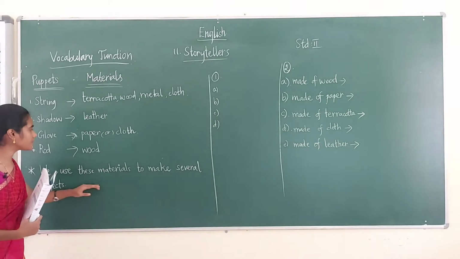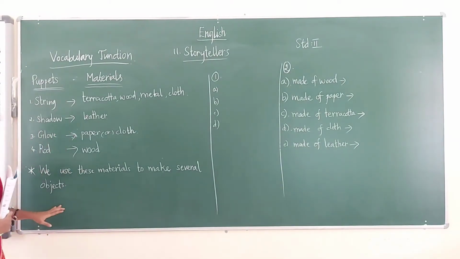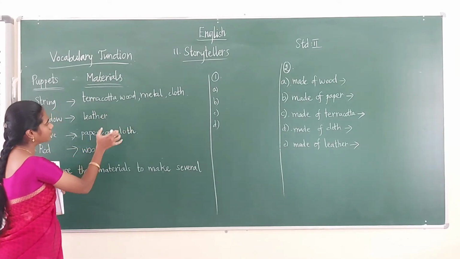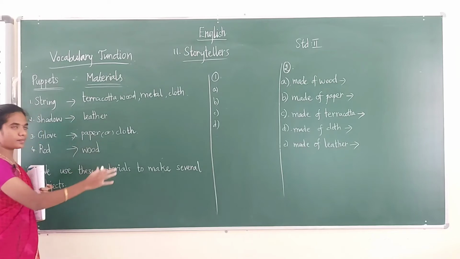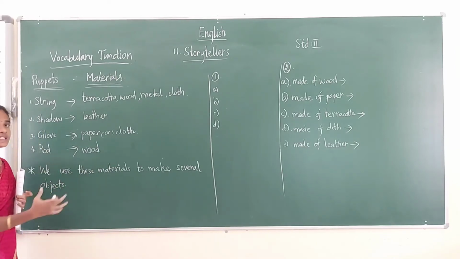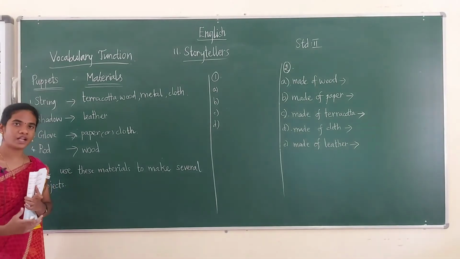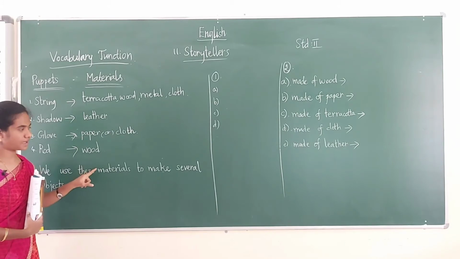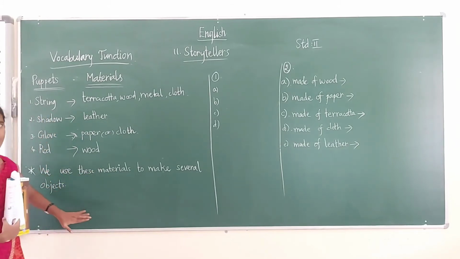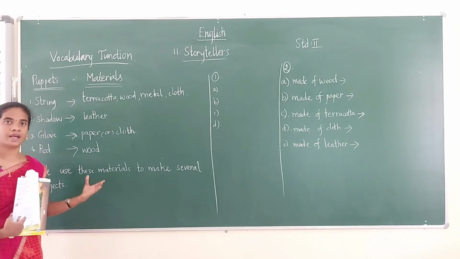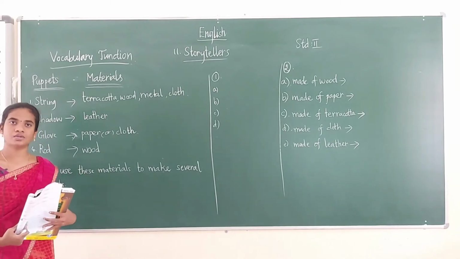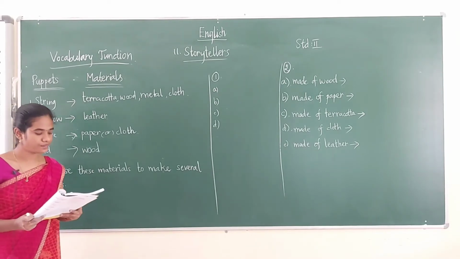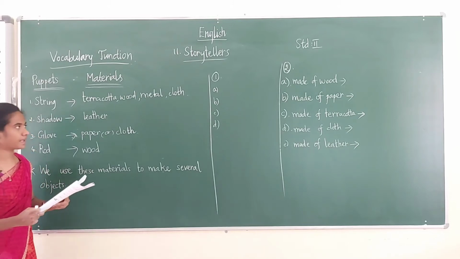Okay, so we use these materials to make several objects, by using terracotta, wood, metal, cloth, leather, paper, cloth, wood. So these are the materials. With the help of these materials we can make several objects. Okay, that is what they are saying, we use these materials to make several objects. Object here refers to a thing. So by using these materials we can make several things for our life. Okay, now see for example what are the things they have given.